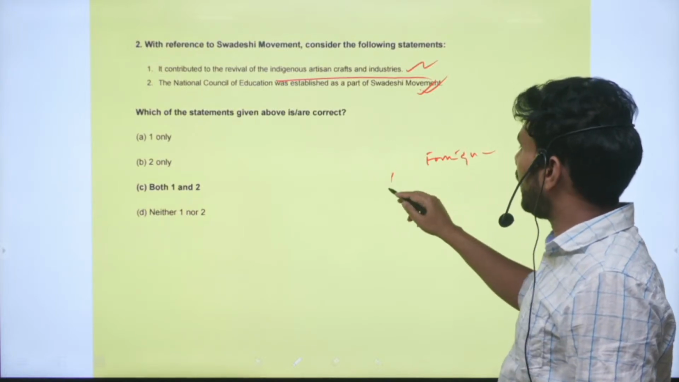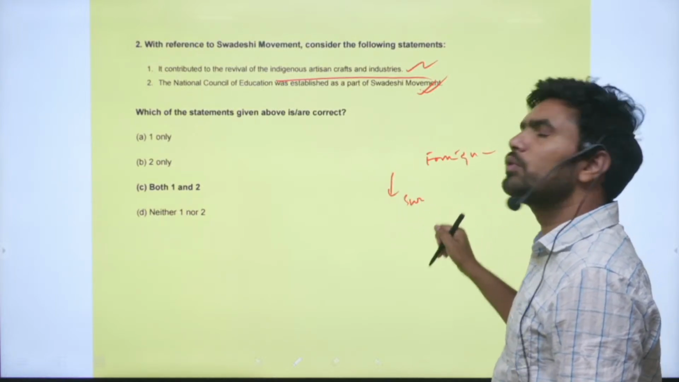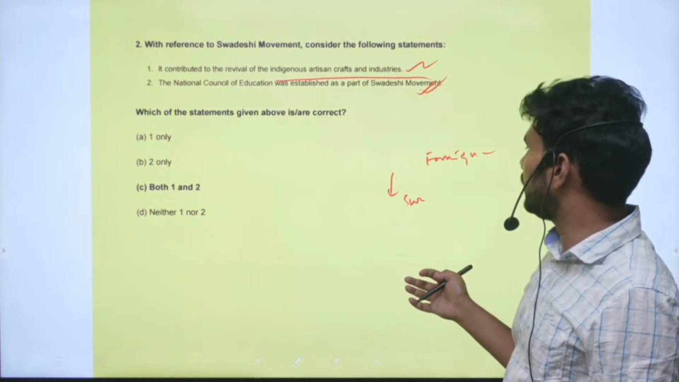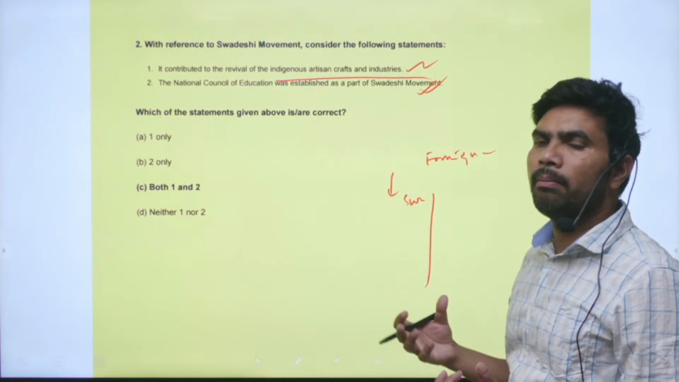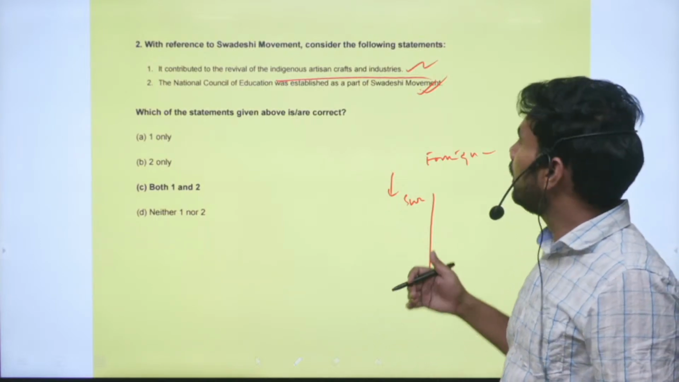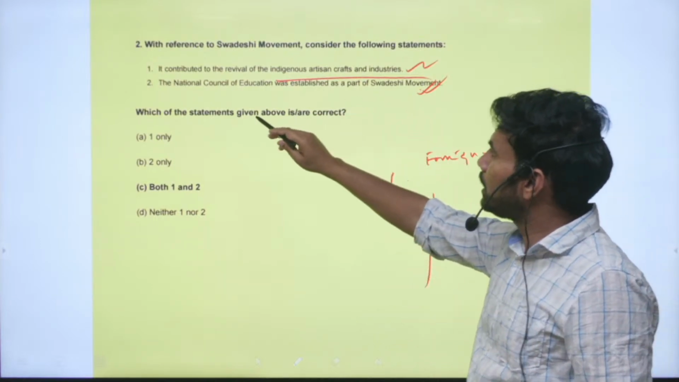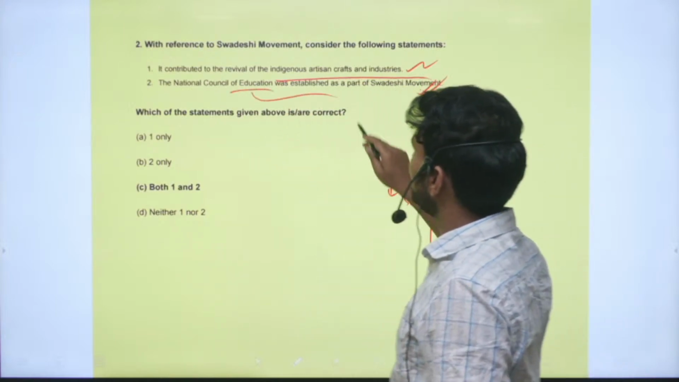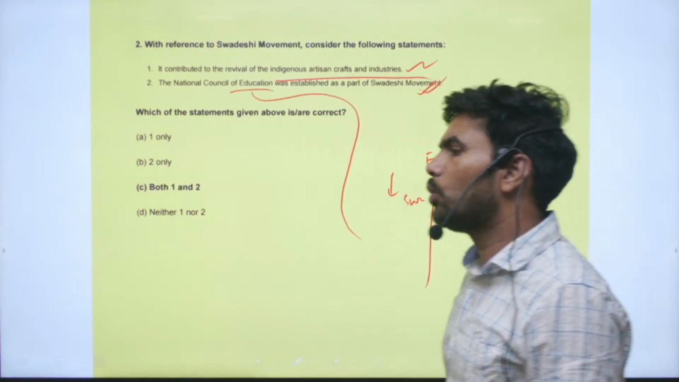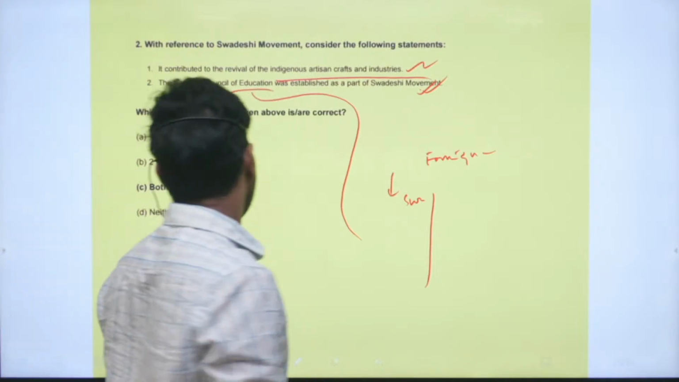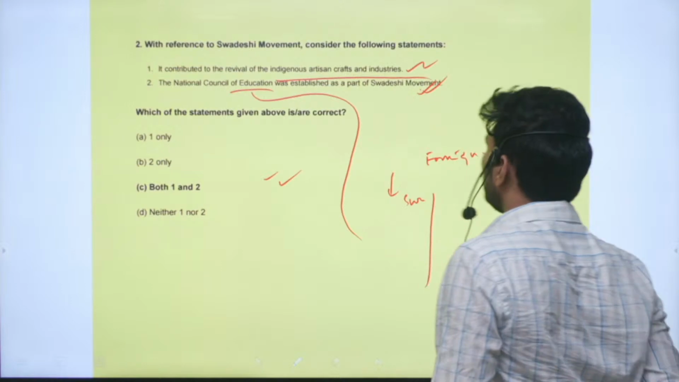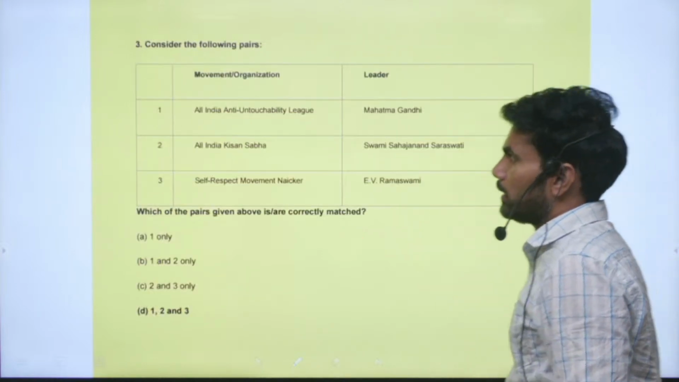Foreign education and Swadeshi or native schools have been started. Native schools, native colleges have been started. So to look after them, or to regulate them properly, the National Council of Education (NCE) was established to oversee all these aspects. Right. So statement 2 is also correct. Correct option is option C. Both the statements 1 and 2 are correct.